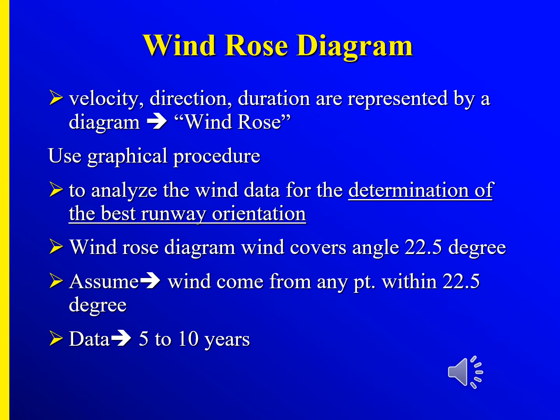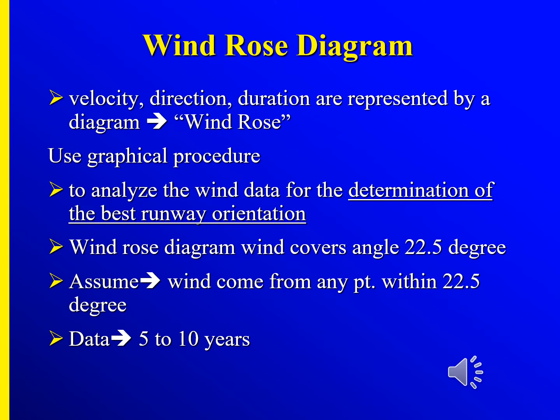So then we have to draw this windrose diagram. The meaning of windrose is that it contains the velocity, direction, and duration. They are represented in the diagram. So this is the windrose. The wind direction, wind duration, and wind velocity can be represented by the diagram. The diagram containing the velocity, direction, and duration of the winds is what we call the windrose.